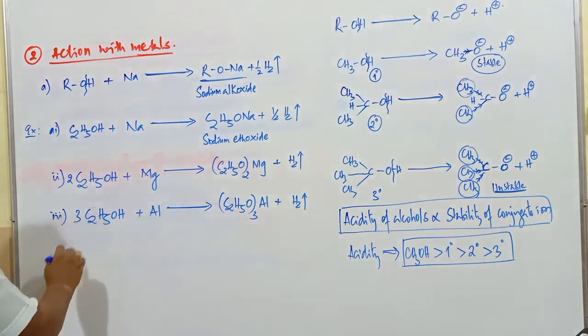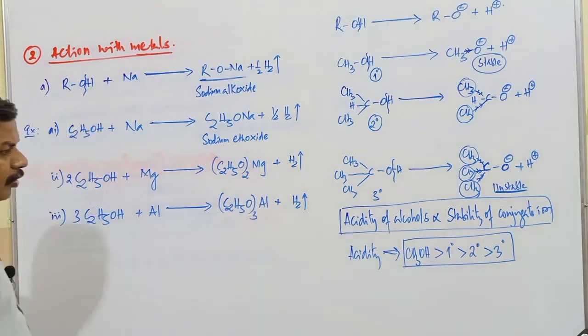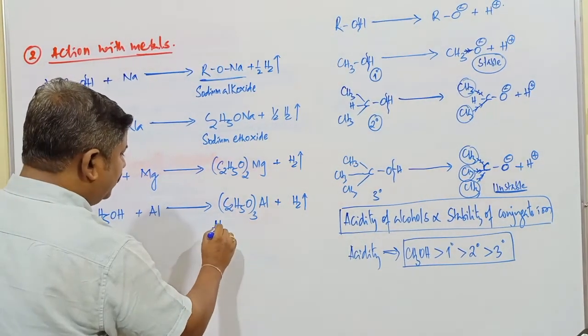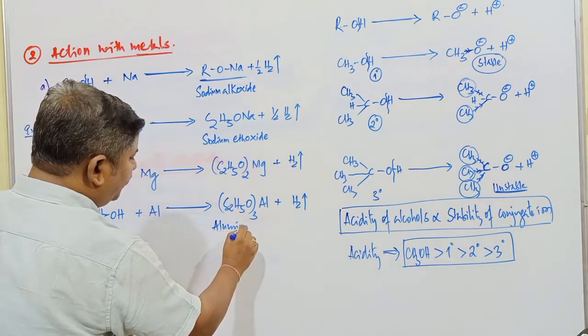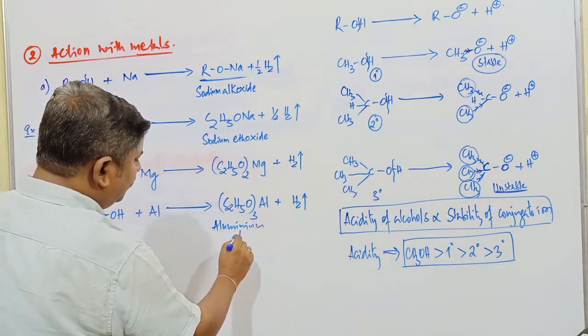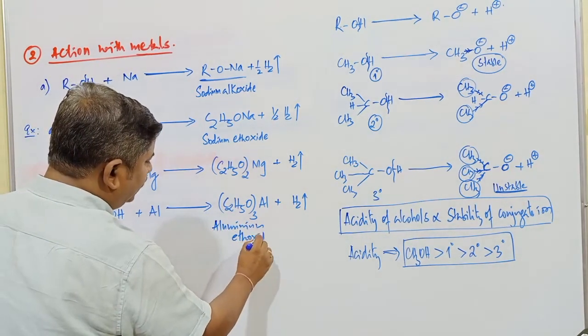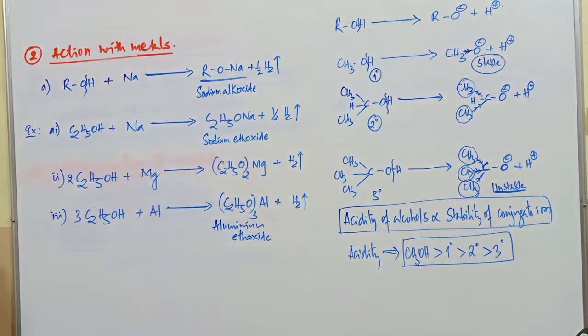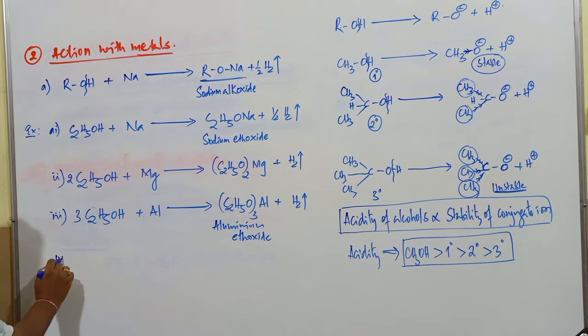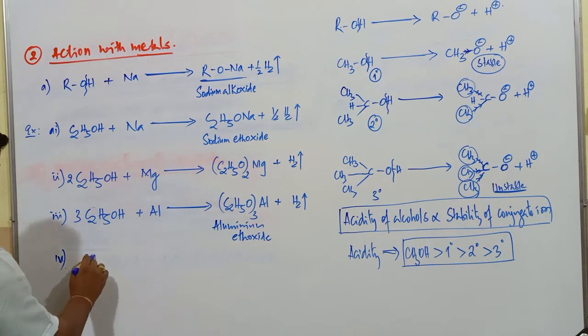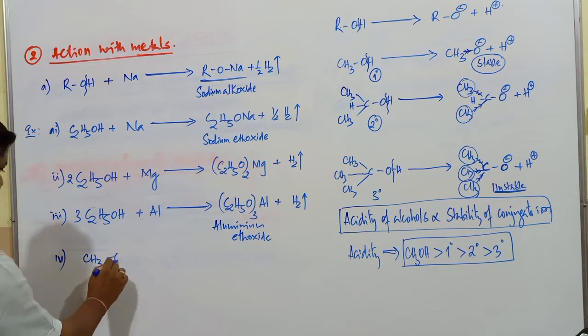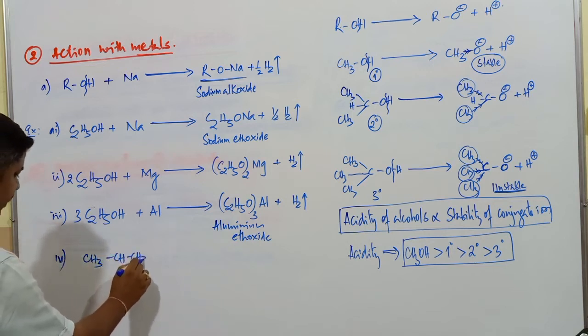It is 3 moles of ethyl alcohol, this is found to be aluminium ethoxide, called aluminium ethoxide compound. Aluminium ethoxide plus it liberates what? Hydrogen gas.